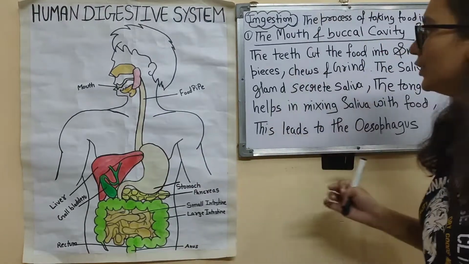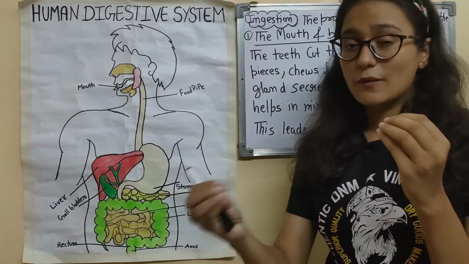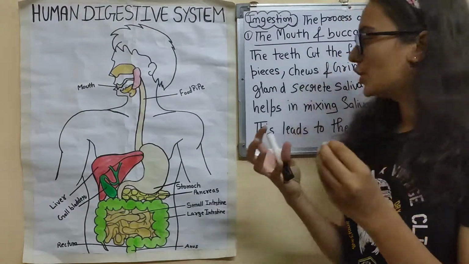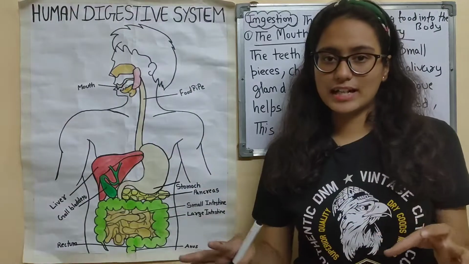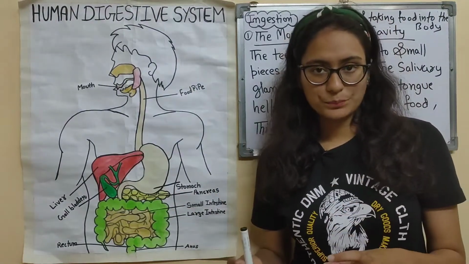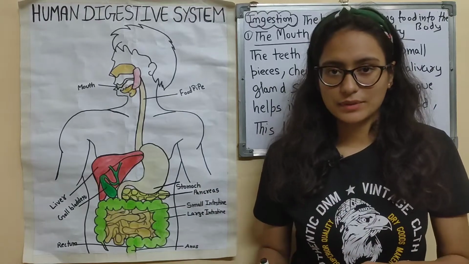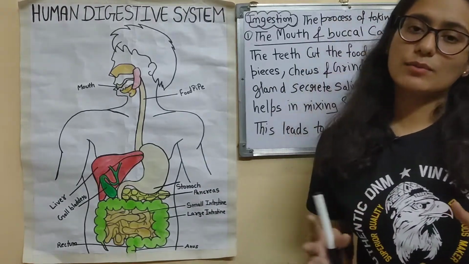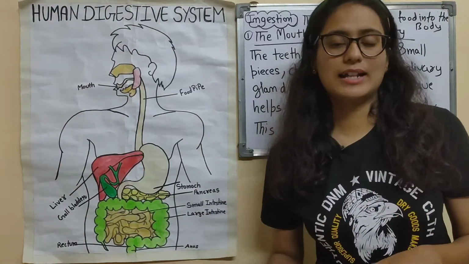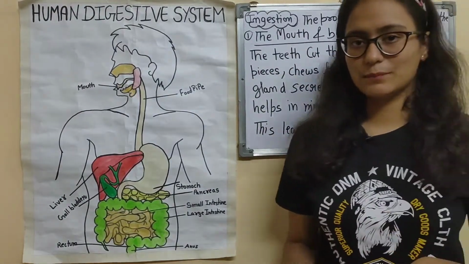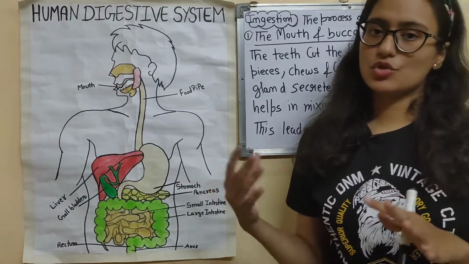So where you can see that the tongue will help in the mixing of the saliva with the food. Okay, and one more thing, the salivary glands will secrete saliva, and you know there are so many glands which are associated with our digestive system, right? So salivary gland is one of them. The salivary gland will secrete saliva, and saliva has amylase enzymes which will convert the starch into sugar.